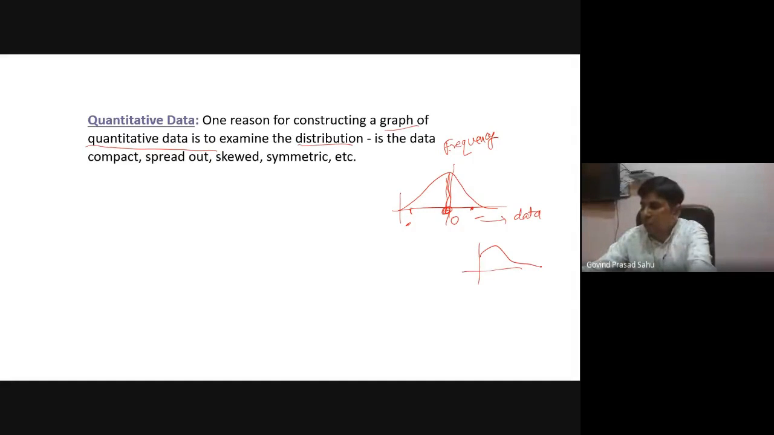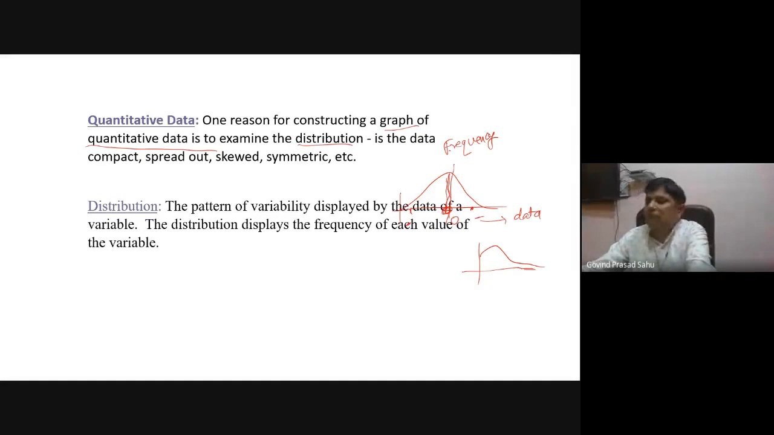Sometimes if it is something like this, it means that it is skewed and the lower tail is on the right hand side, and so on. So that is basically the benefit of representing quantitative data with the help of this graph.